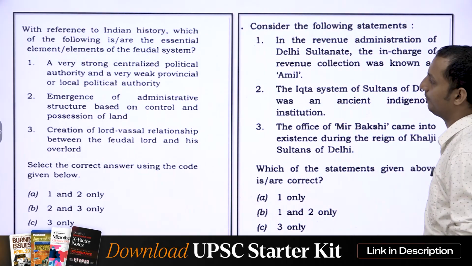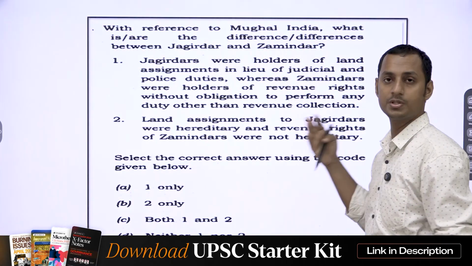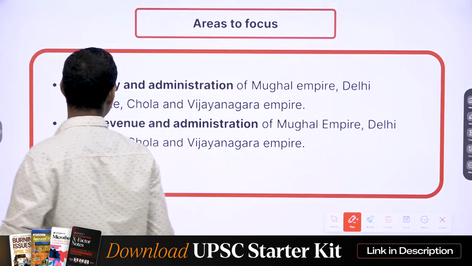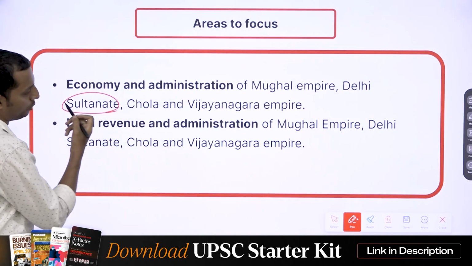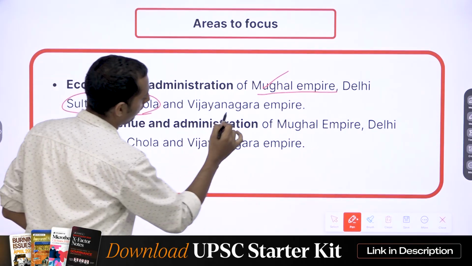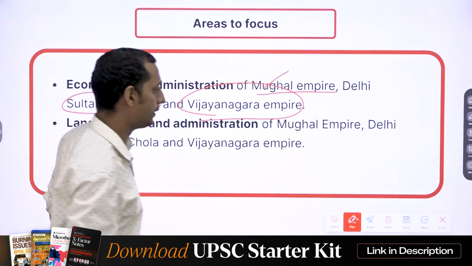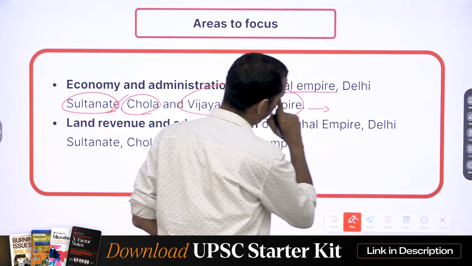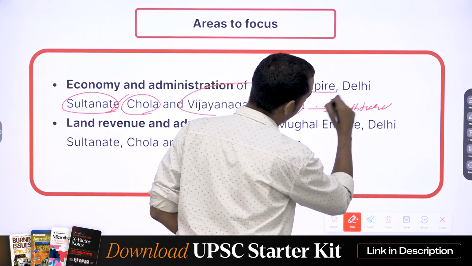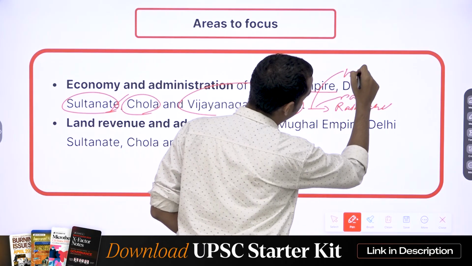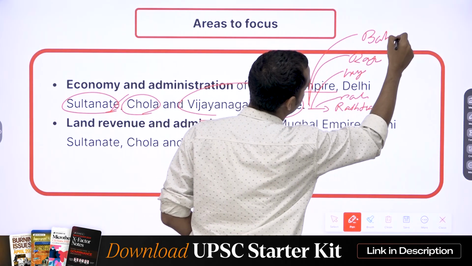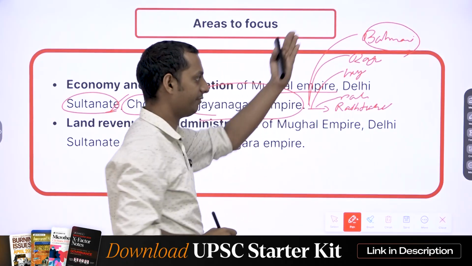You can see here another question with respect to the Delhi Sultanate. Jagirdars also with respect to Delhi and the Mughal Empire. So, when you actually analyze the PYQs, you will understand that most of the questions with respect to administration have come from the Mughal Empire, the Delhi Sultanate, Chola, and also Vijayanagara. So, my question is, should you focus on the administration and economy of Rashtrakuta, Palas, Gurjara-Pratiharas, other Rajput dynasties, Bahmanis? Should you read the economy and administration of all the dynasties?